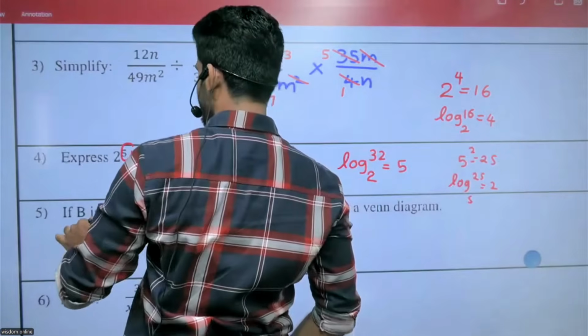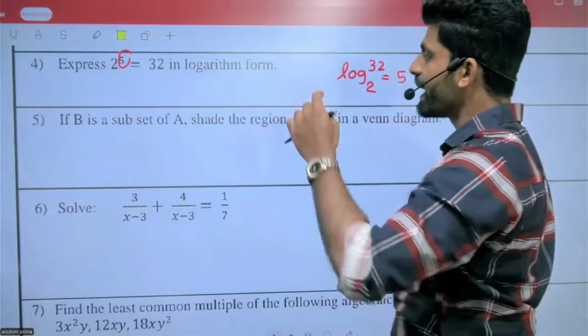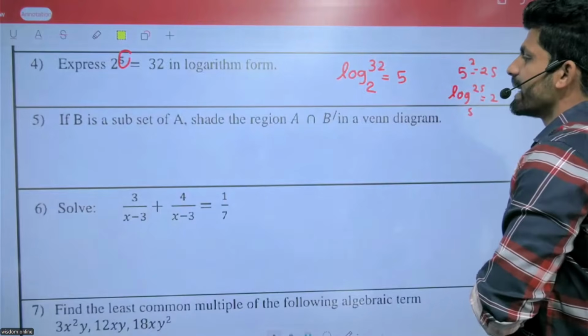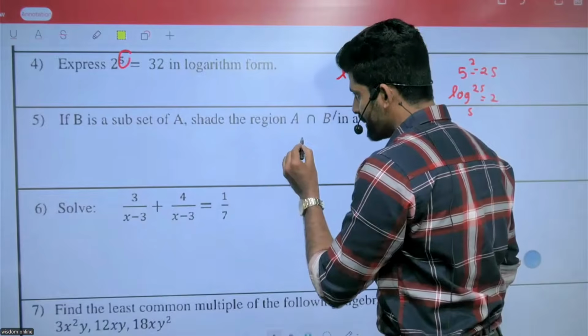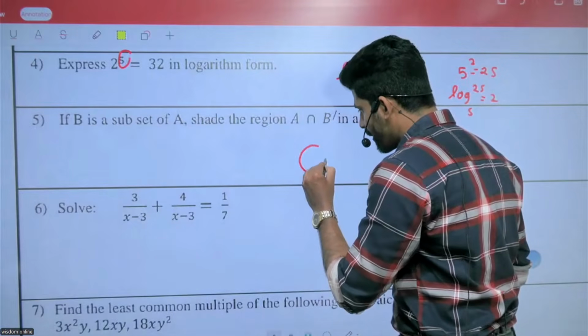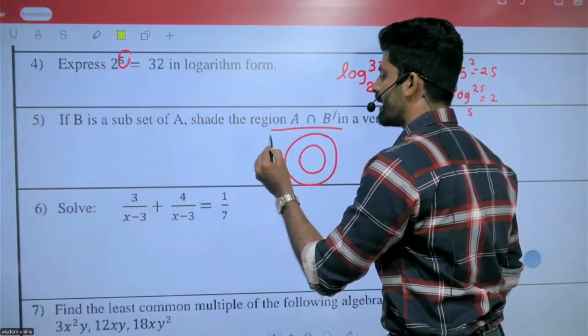Question number 5. If B is a subset of A, shade the region A intersect B complement in a Venn diagram. B is a subset of A. Look at this one.